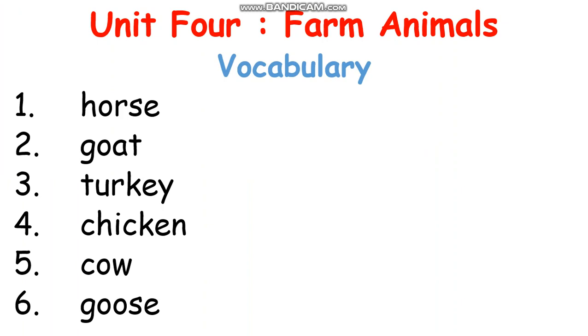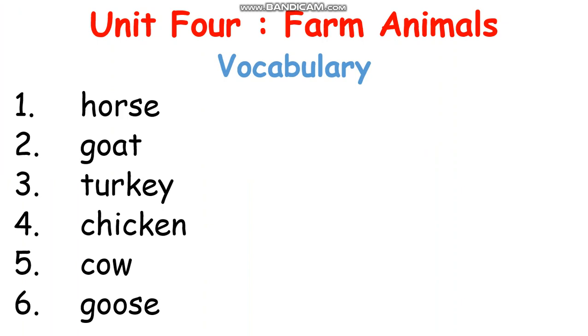Number 4, chicken. Number 5, cow. And last one, goose. Okay, very good.